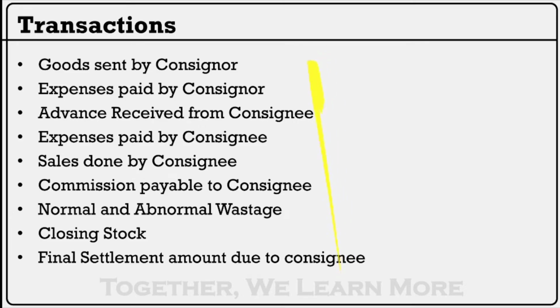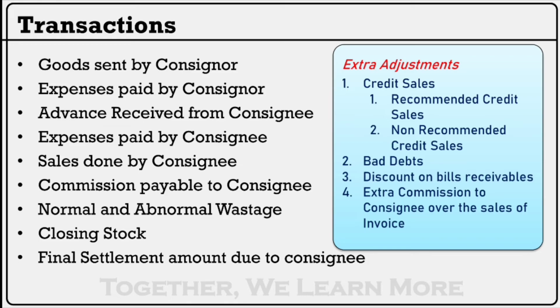So in every example, we have these 9 transactions. Compulsory, we have 9 transactions. Along with these 9 transactions, આપણી પાસે બીજા થોડાક અલગ ટ્રાન્ઝેક્શન્સ હશે, અલગ કેલ્ક્યુલેશન્સ હશે, અલગ એડજસ્ટમેન્ટ્સ હશે for credit sales, bad debts, discount on bills receivable, and extra commission to the consignee over the sales of invoice price. હવે અહીંયા નવો પ્રશ્ન આવ્યો, invoice price એટલે શું? So we'll discuss the concept of invoice price in the next session.